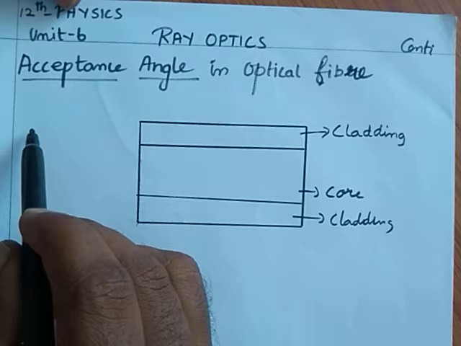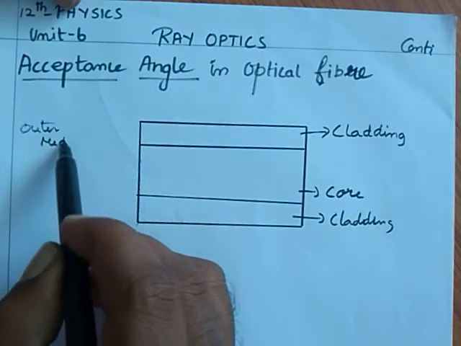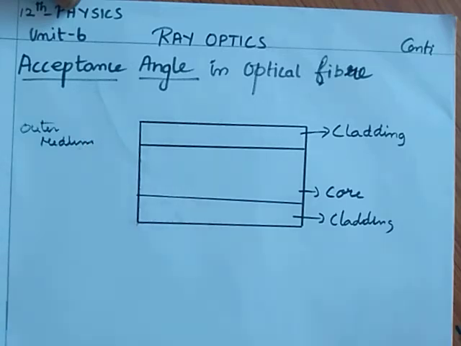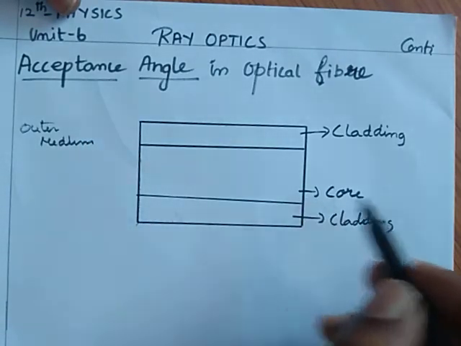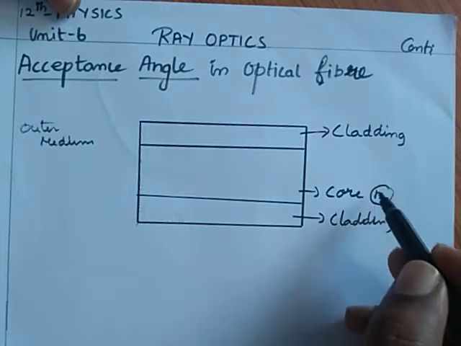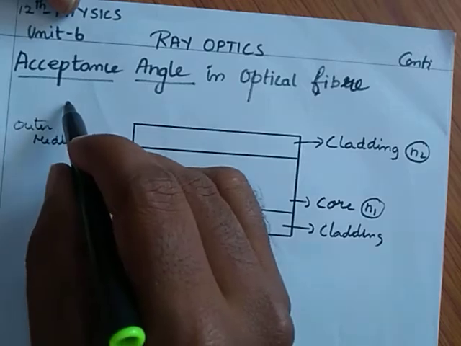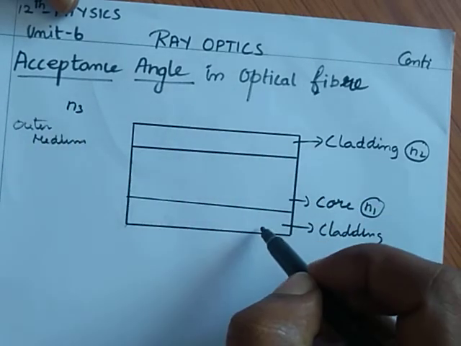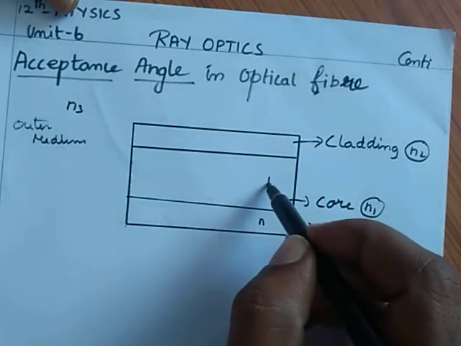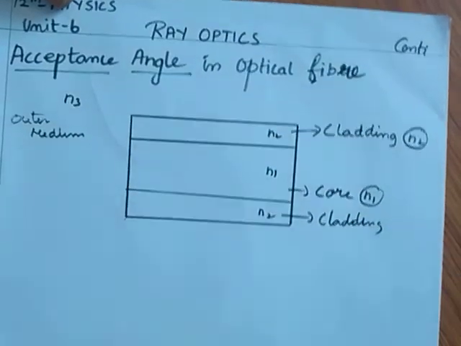Here this is the outer medium. We know the refractive index of the core; here I consider that as n1, the cladding as n2, and the outer medium as n3. Here it is refractive index n1, it is n2, here also n2, this is n3.